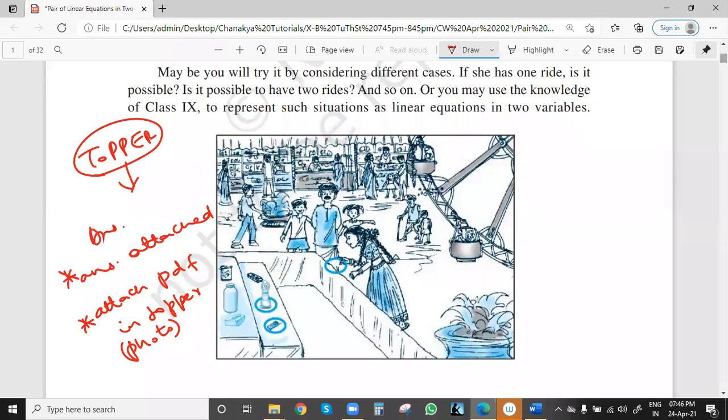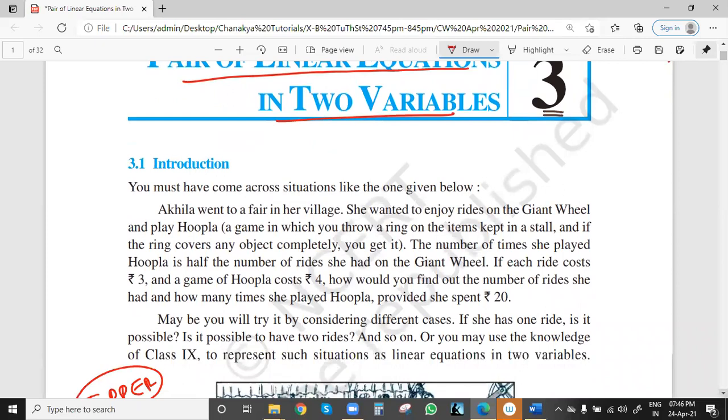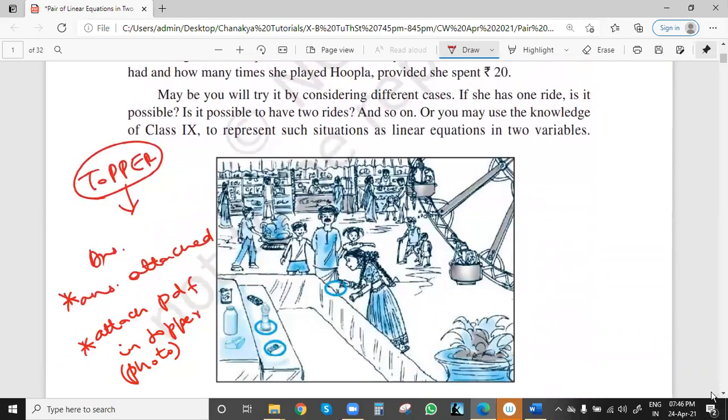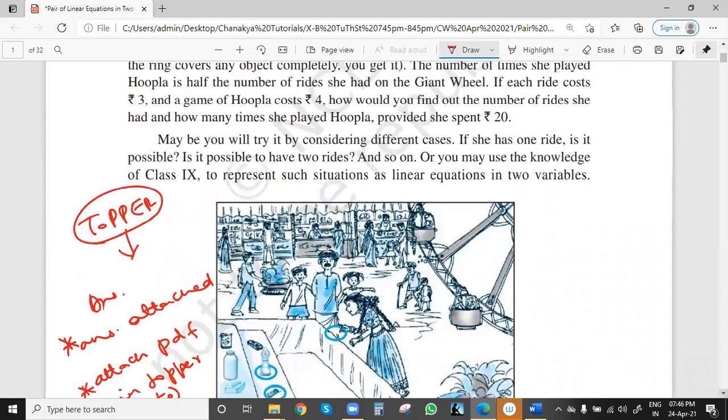See, from today's session we'll see topic by topic, exercise by exercise. Pair of linear equations in two variables. Today we'll try to understand the first exercise, examples and questions. See, here is the first case. They have given one pair in which one girl is there, her name is Akila.